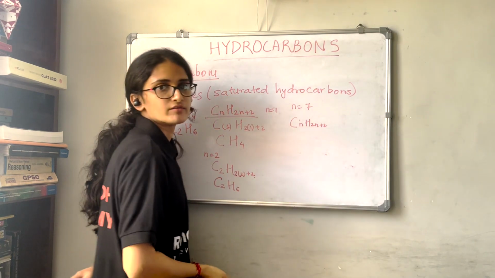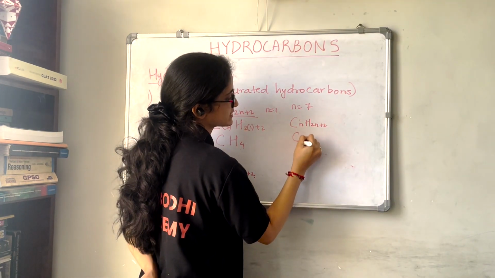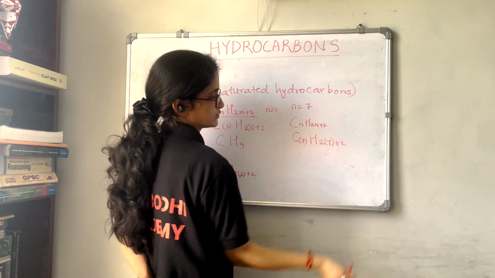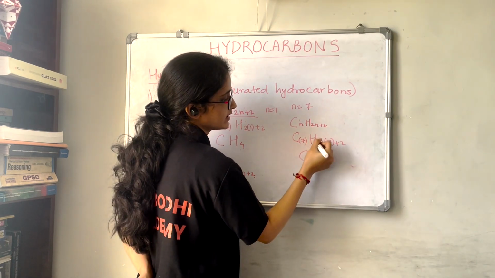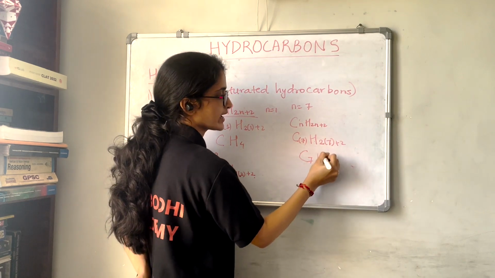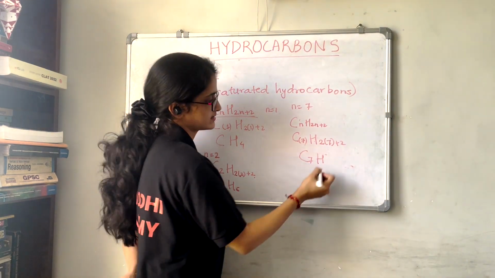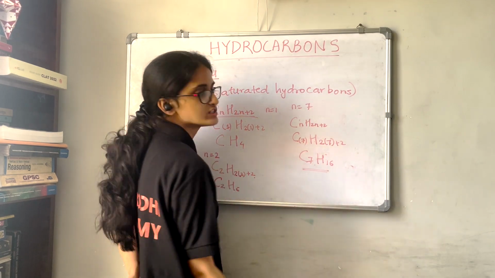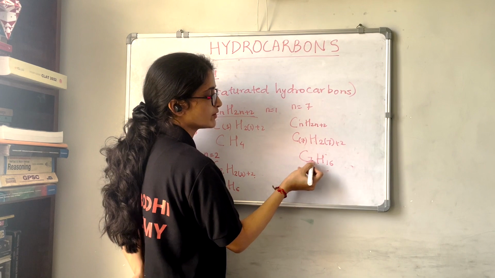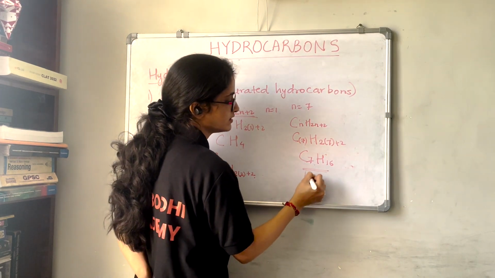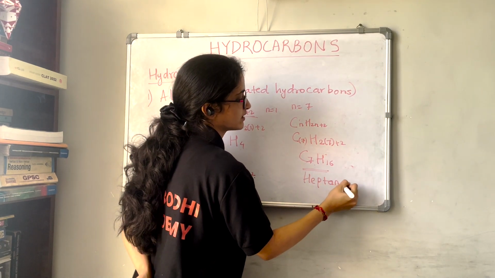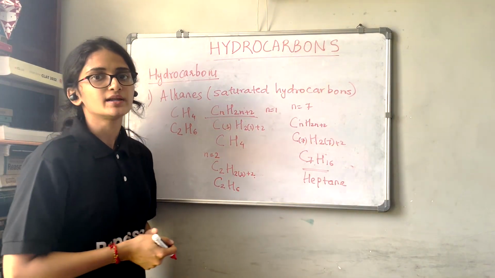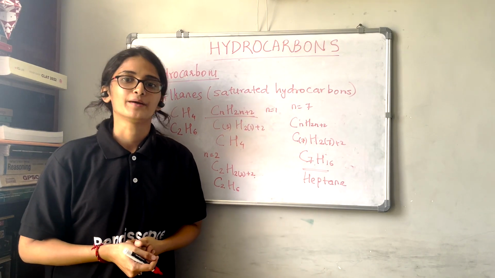CnH2n plus 2 we have, right? So we can take C into 7, H 2 into 7 plus 2. That means C7, and 2 into 7 is 14, so H 14 plus 2 is 16. So C7H16. Now which compound is this? Since the number of carbons is 7, this is heptane. So we are using this formula. We can find the number of carbons and hydrogens in any hydrocarbon.